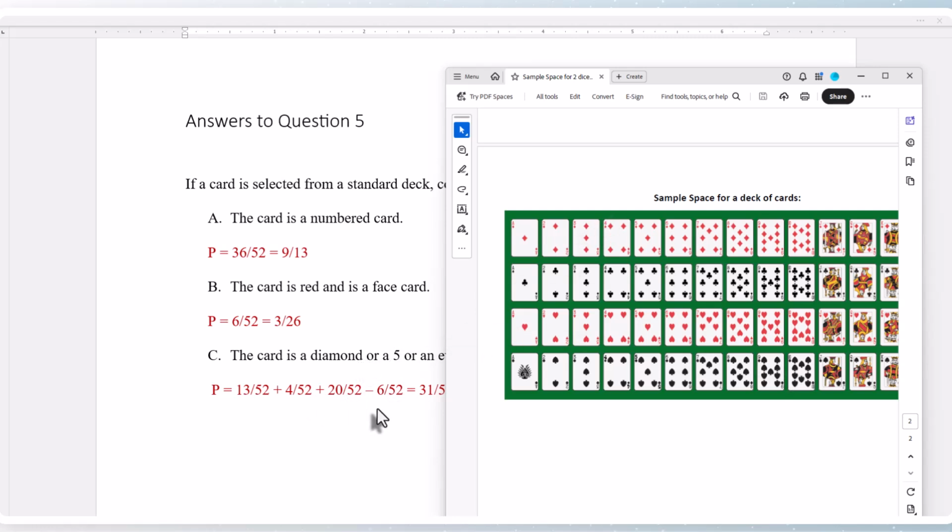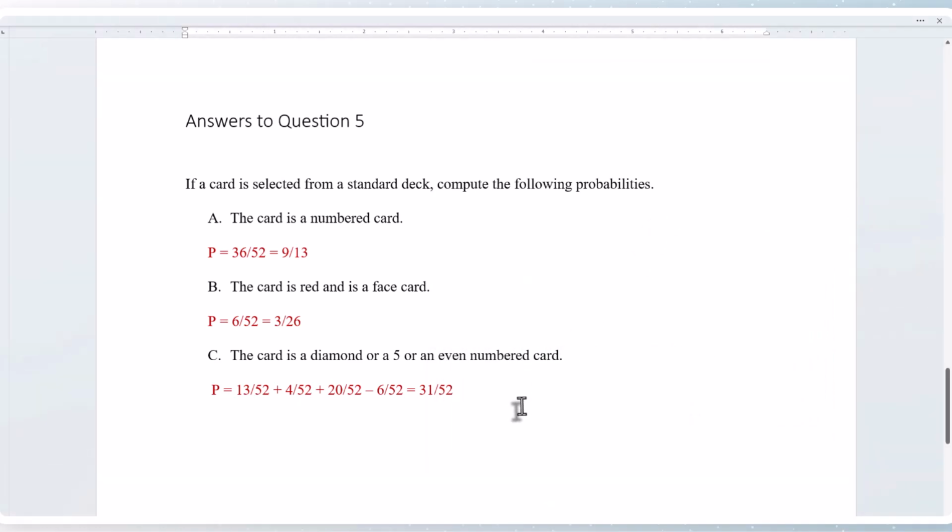Then we have to subtract out what we're overcounting. Well, we're overcounting the 2 of diamonds, the 4 of diamonds, the 5 of diamonds, the 6 of diamonds, the 8 of diamonds, and the 10 of diamonds. So we have to subtract 6 out of 52 to get the final answer, 31 out of 52. Thanks for watching this video.